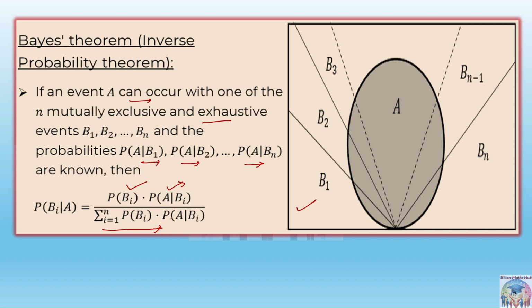What is this? This is the same thing that we discussed just now. Yes or no? Total probability theorem. And this is also the same thing.